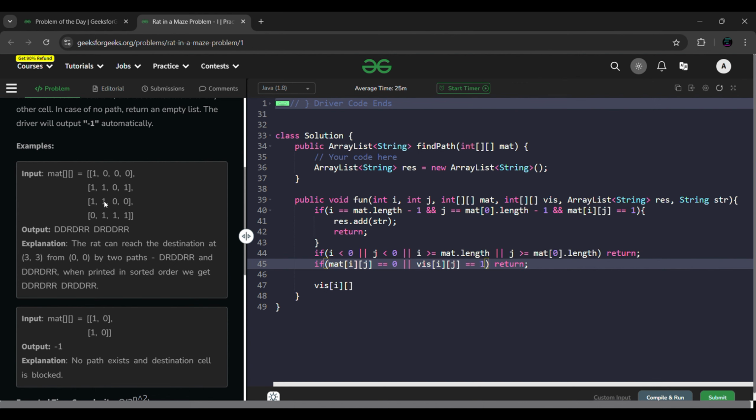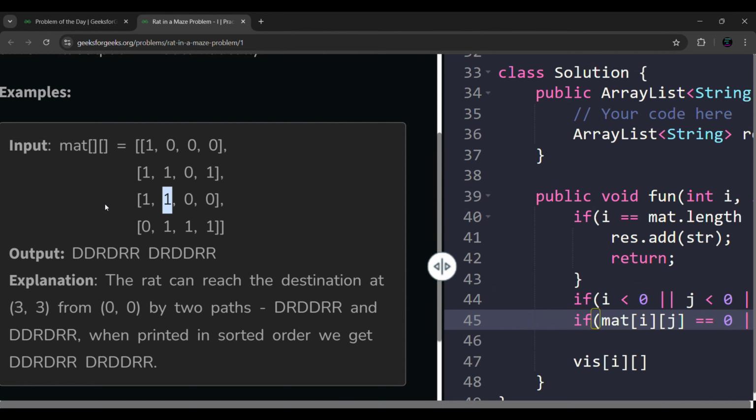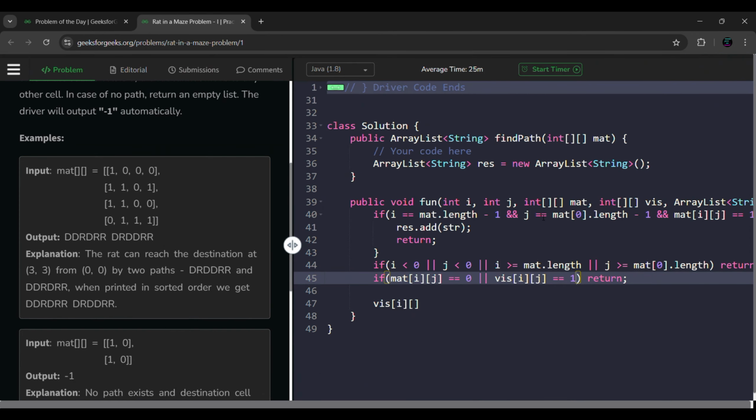For example, I'm on this location. If I'm on this location, let us consider this example, I can go up, down, left, right, but the left part is, let's say, already visited. So there is no point of visiting this one. We can have only 3 options, that is up, right, and down. If the left side is already visited, for that reason I'm going to check if it is visited, then also return back.